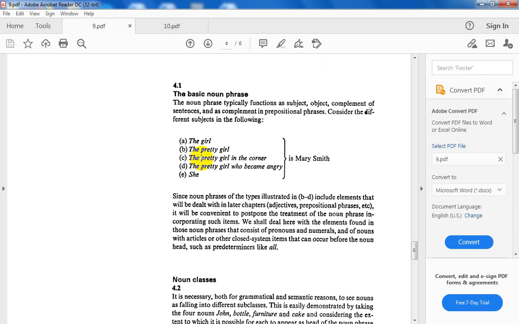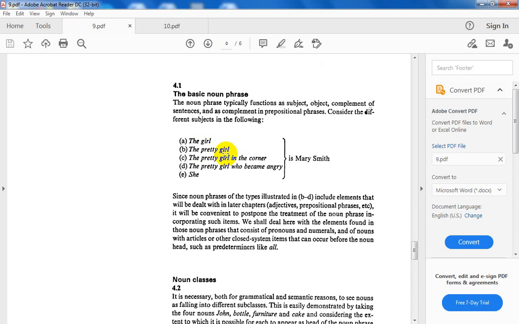Let us discuss the first, the girl. Where is the head? Girl. As a part of speech, what is it? A noun. It has what? Article plus noun. This is one form of a noun phrase. The second one, B, the pretty girl. Again, the head is the noun girl, so it is a noun phrase.